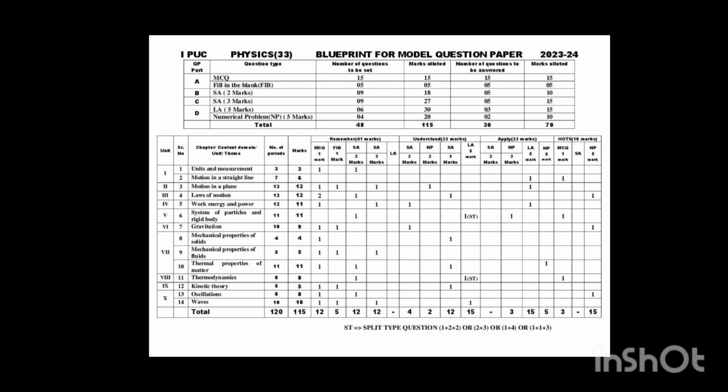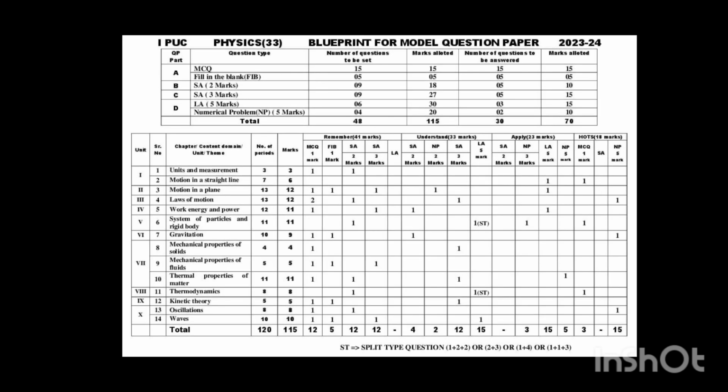Here the number of teaching hours is 3 and allotted marks are 3. In that you are going to get one MCQ question and one 2-mark question. Totally 3 marks from this chapter, units and measurement.